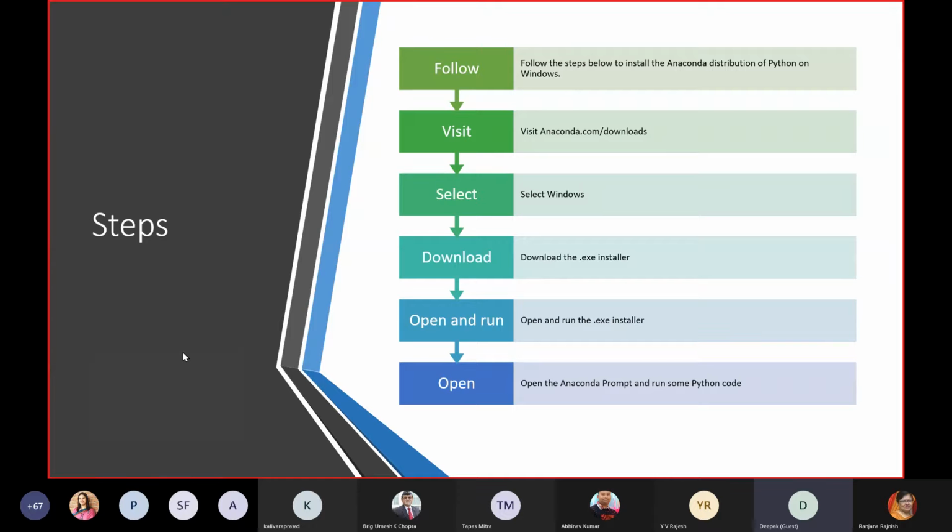It's around 400-500 MBs, so it will take some time to download and install. But just click a pic of this. You need to follow these steps. First, visit anaconda.com/downloads. I will show you this live also.